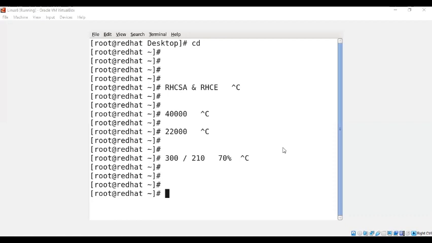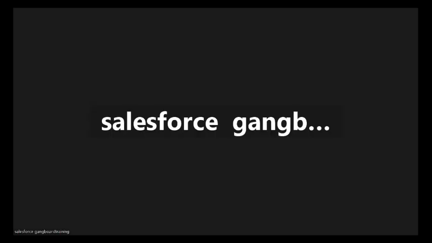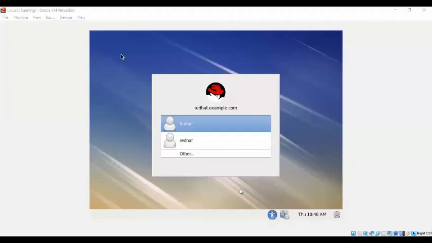So I'm going to show you how you can log into the system, since some people have already installed it. I'm just sharing my Linux system here. If you have done the successful installation, this is the window it's going to launch for you. Once this window is launched, in my system I have two users, you can see here Kumar and Redhat.